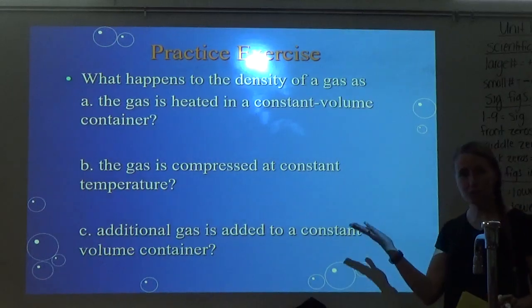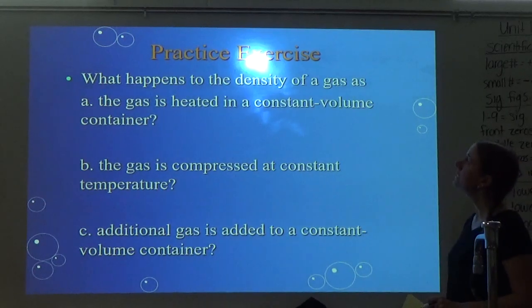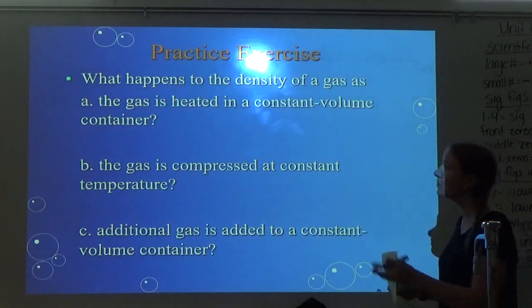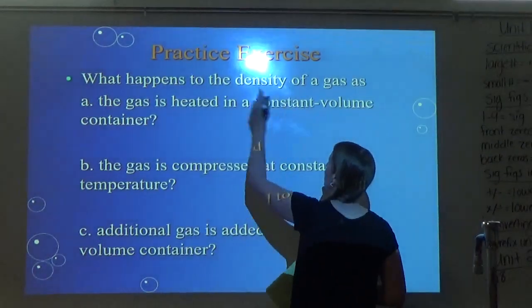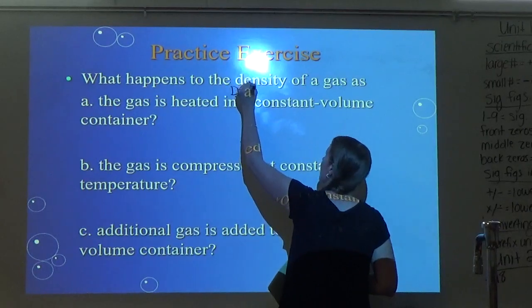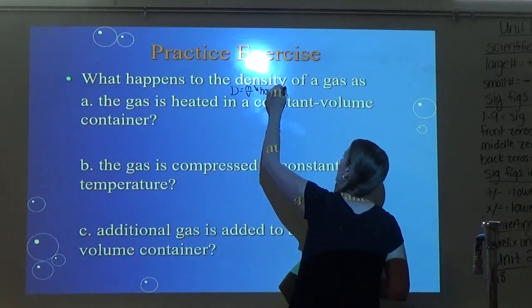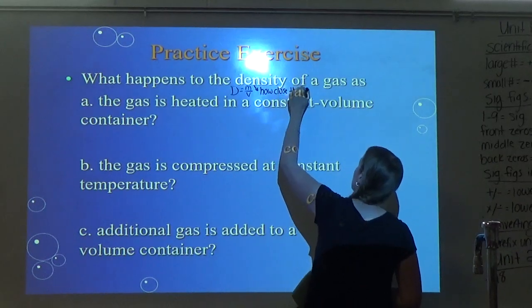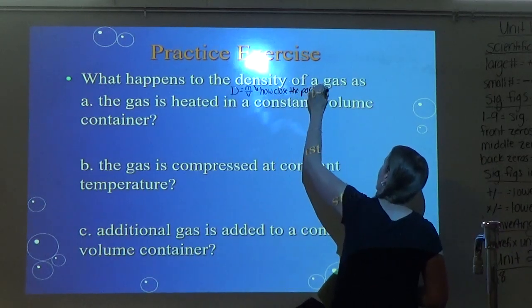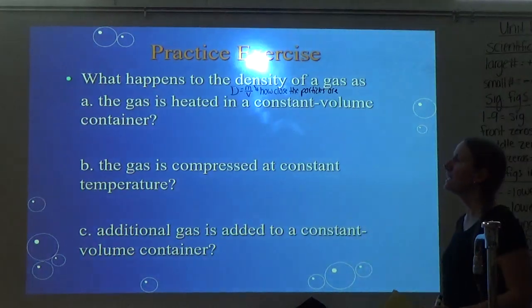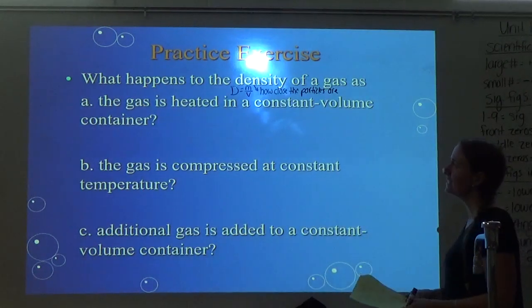Alright, so y'all try this one. What happens to the density of a gas as these 3 things happen? So pause it, try it. I will give you one helpful hint. Remember, density is mass over volume, or you can think of it as how close the particles are. The closer they are, the higher the density. The more spread out they are, the lower the density. Alright, so I'll assume you tried these, and let's look at them together.